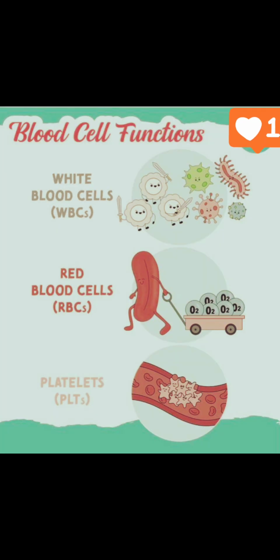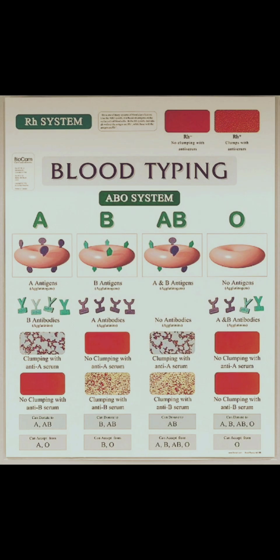Human blood grouping or blood groups. Human blood groups can be distinguished into four types. They are A, B, O, and AB together. This grouping is based on the surface of RBCs and the presence of antigen.